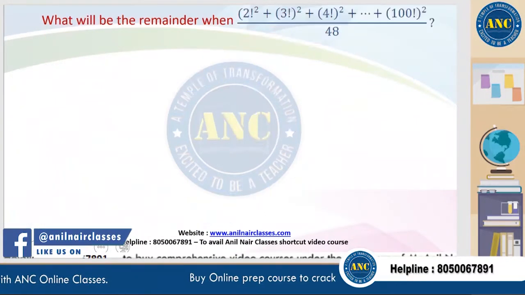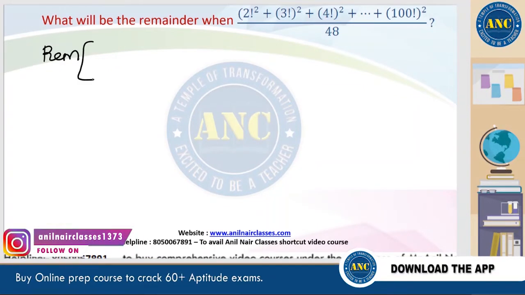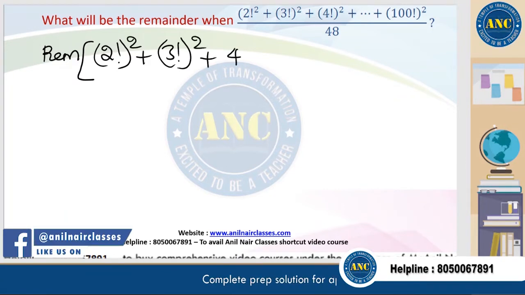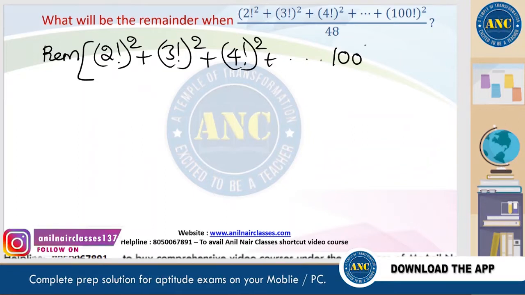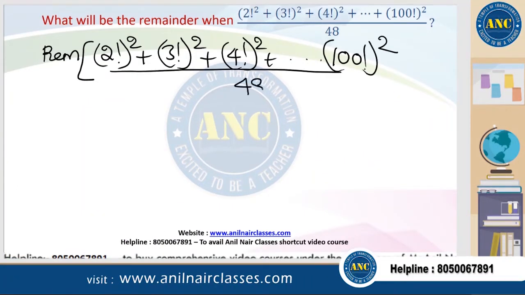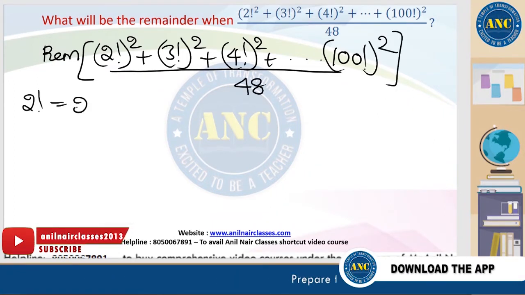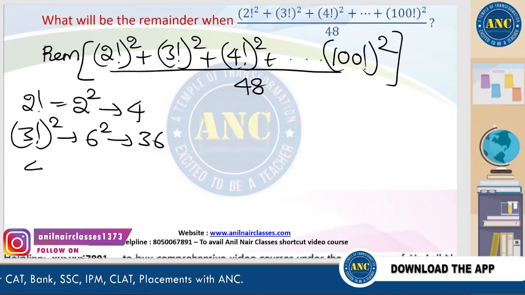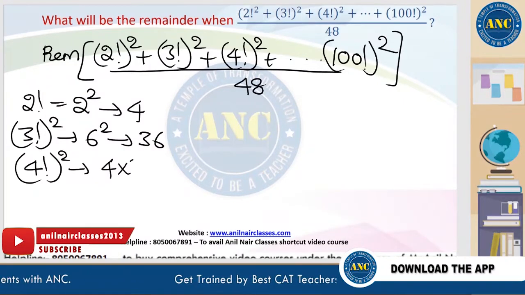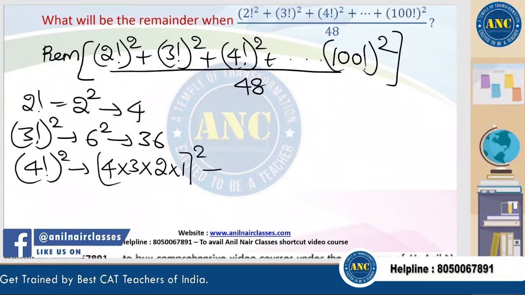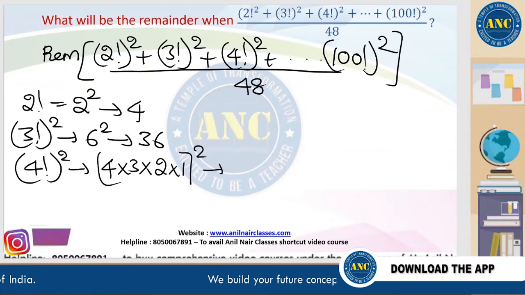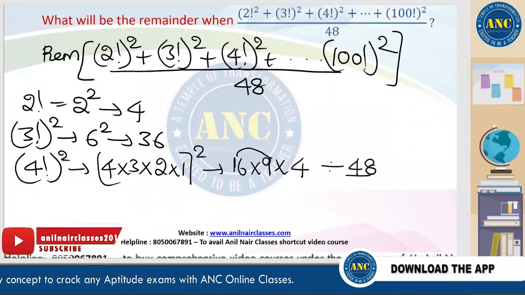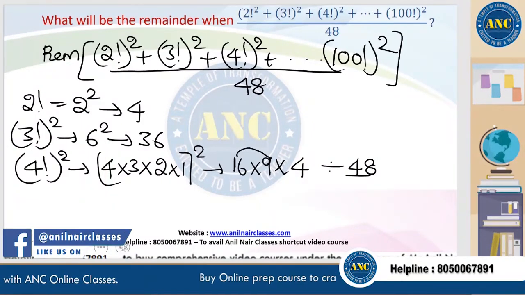Third question. Now see, what will be the remainder when 2 factorial whole square plus 3 factorial whole square plus 4 factorial whole square and so on up to 100 factorial whole square is divided by 48? 2 factorial whole square is 2 square, which is 4. 3 factorial whole square is 6 square, which is 36. 4 factorial is 4 into 3 into 2 into 1, whole square, which is 4 square, 16 into 9 into 4. So 16 into 3 is divisible by 48.